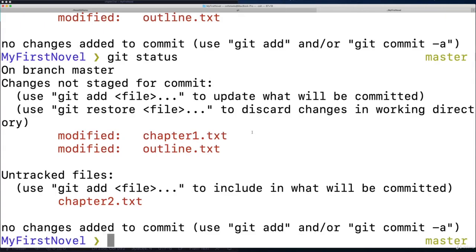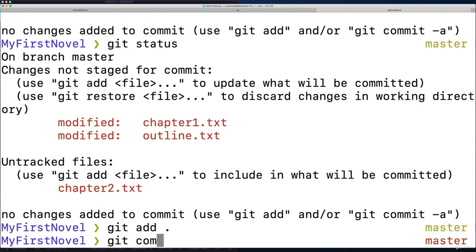If I saved all 3 files, which I did, and I run git status, Git tells us, hey, there's 3 things that changed. Really, 2 things that it knows for sure were modified, and a third untracked file that it's aware of. Vaguely, it sees that it exists, but it's not tracking the changes. So I'm going to add all of them, and we can use the same shortcut I showed you, git add dot, because they all have to do with the same thing. It's just the same piece of work.